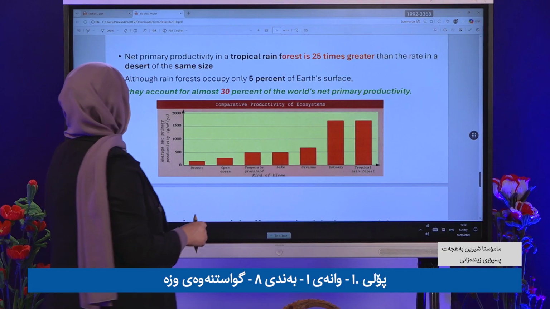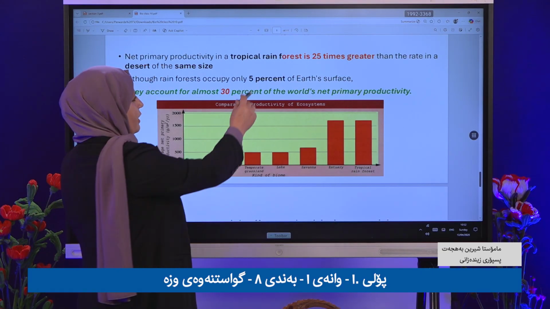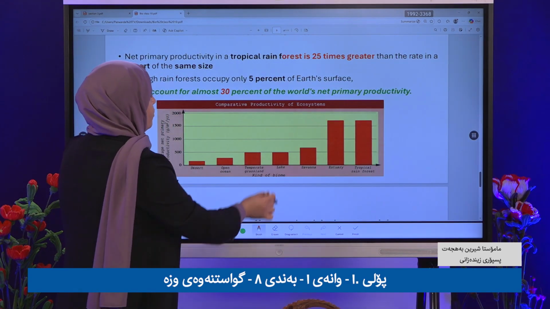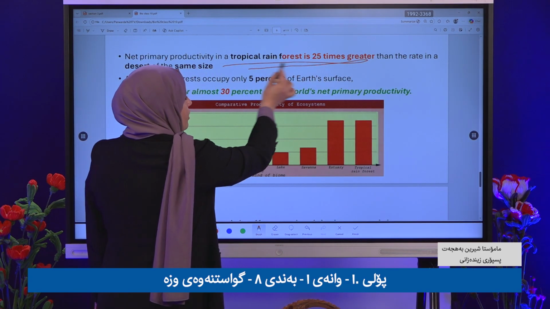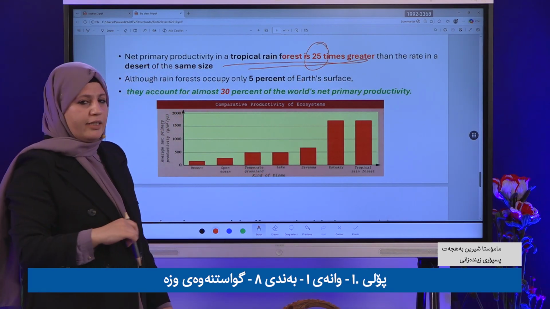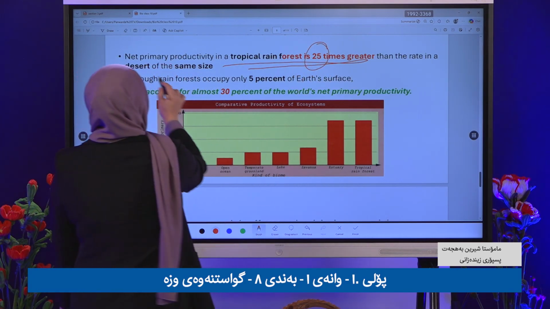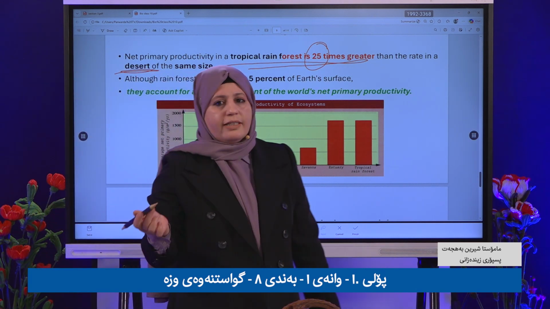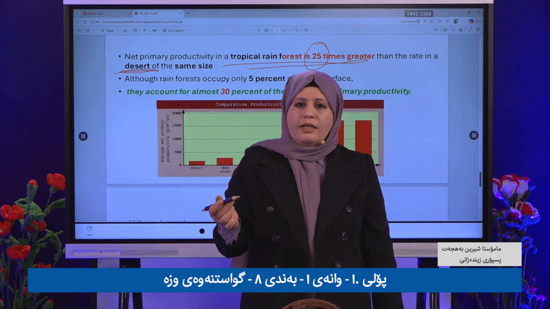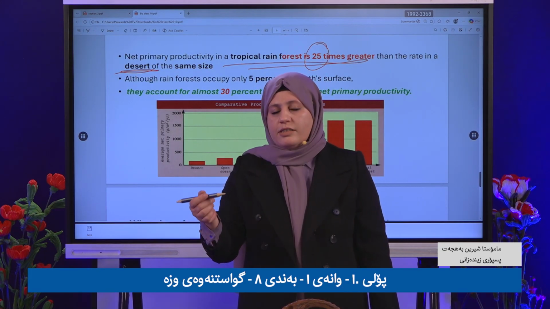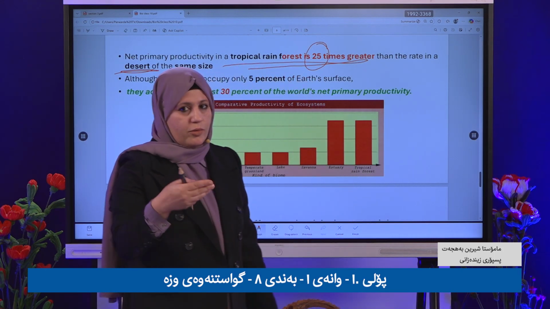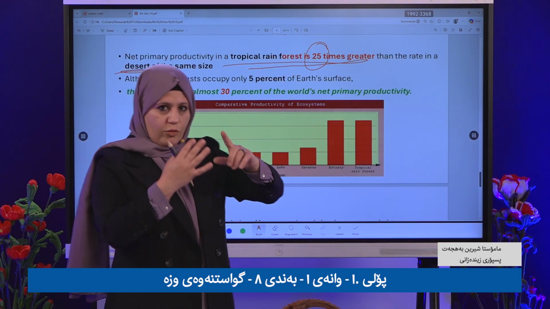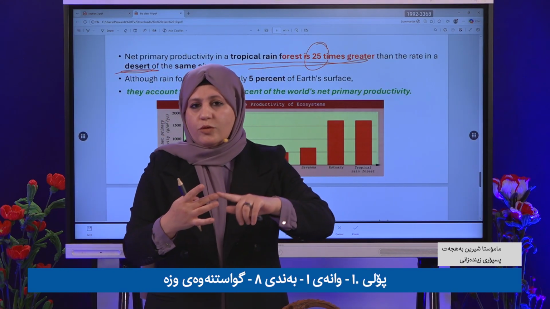For example, net primary productivity in a tropical rainforest is 25 times greater than the rate in a desert of the same size, because in the desert there is no rain and there are very few plants, even if there are some. But in the tropical rainforest, there is more sun, more plants, and more organisms.